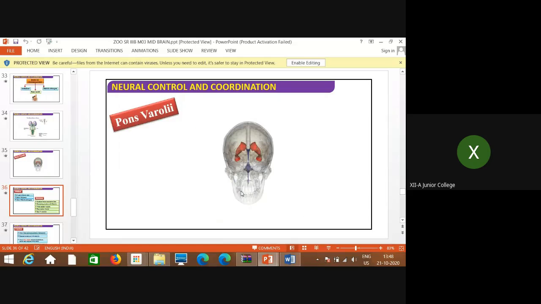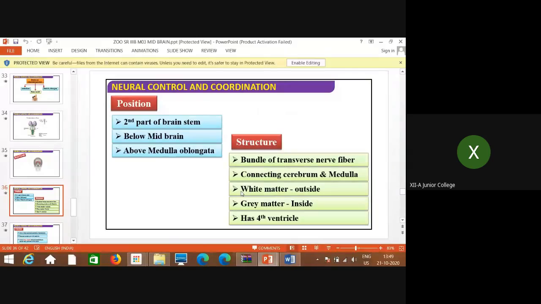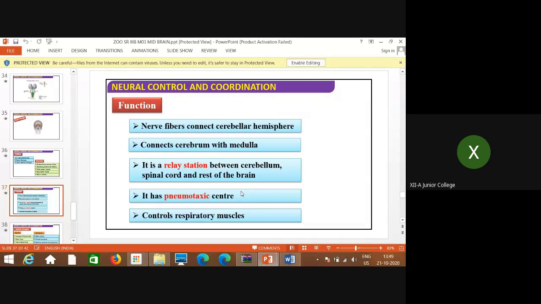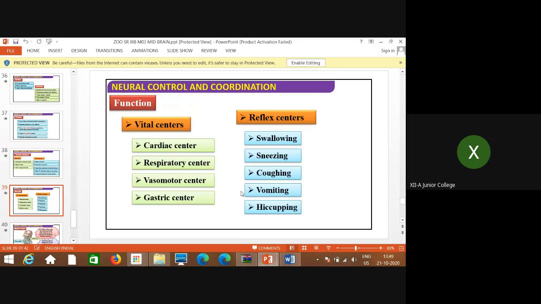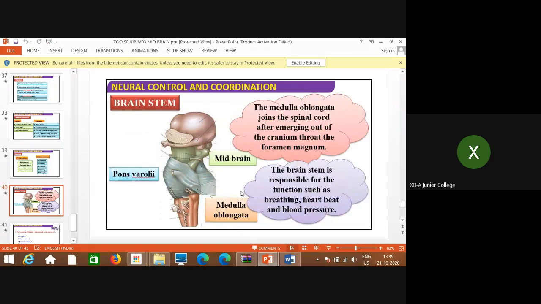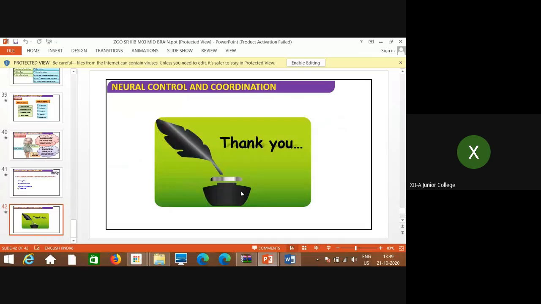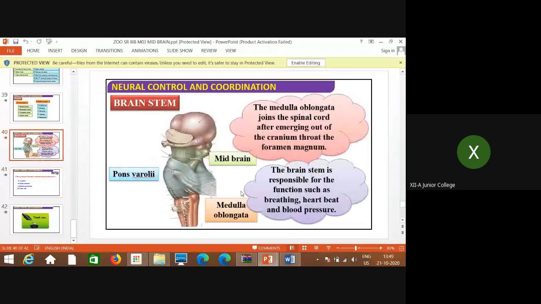Pons varolii is nothing but a bundle of transverse nerve fibers which connect the cerebrum and medulla. That is the relay station between the cerebellum, spinal cord, and the rest of the brain, related with some vital activities and reflex activities, vital actions, reflex actions, very important. And this is everything about it.